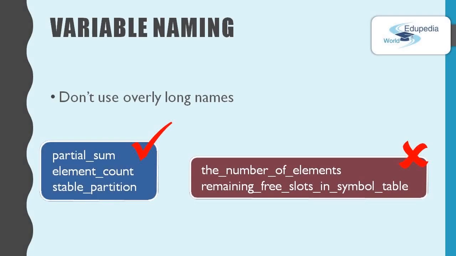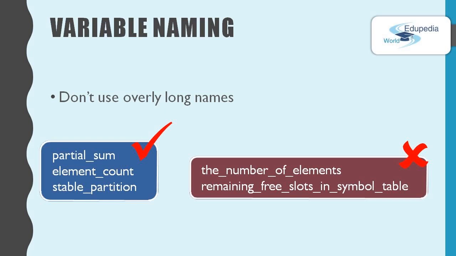In the previous slide, I said don't use acronyms or abbreviations, and also don't use overly long names because they are hard to type. That's a picky reason, but it also makes lines so long that they don't fit on the screen, and it's hard to read quickly. Here we have shown you some OK variable names and not OK variable names.